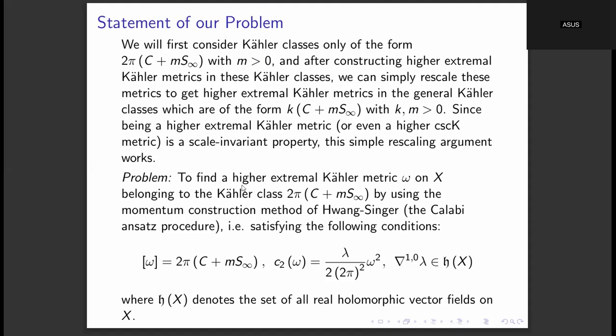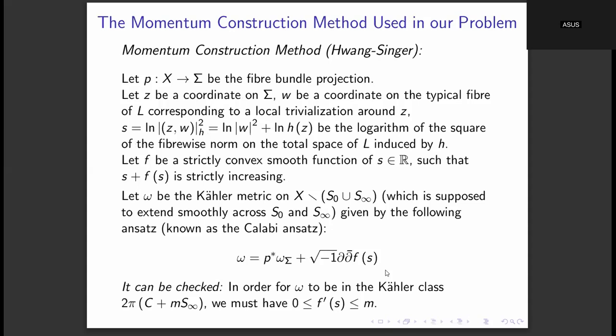So by definition, the second Chern form, which is the top Chern form in this case, should be equal to lambda upon 2 into 2 pi square times omega square, where the 1,0 gradient of lambda should be a holomorphic vector field.